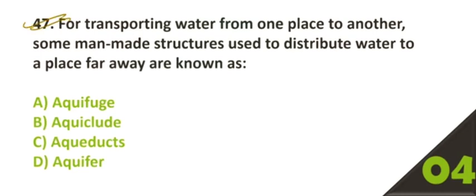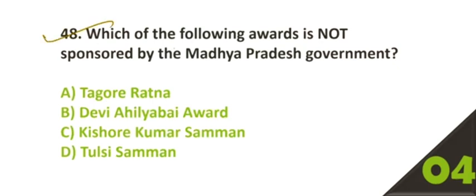47. For transporting water from one place to another, some man-made structures used to distribute water to a place far away are known as. Option number C is the right answer, aqueducts. 48. Which of the following awards is not sponsored by the Madhya Pradesh government? Option number A, Tagore Ratna.